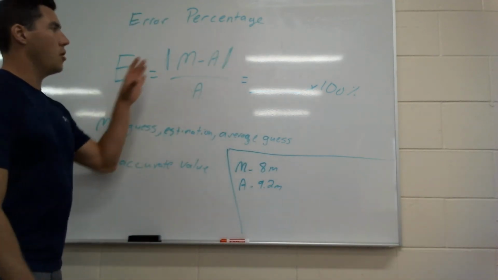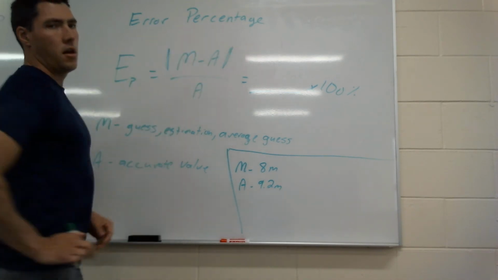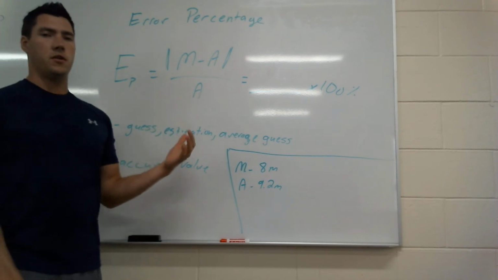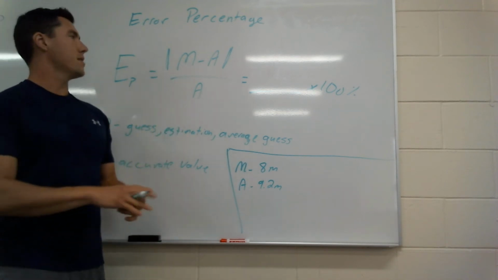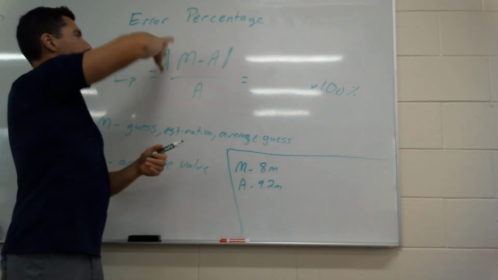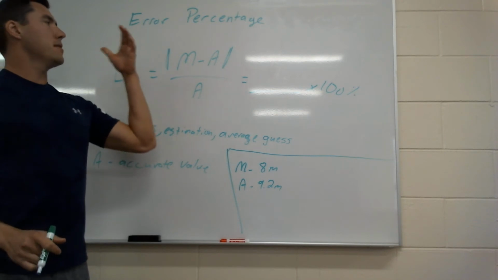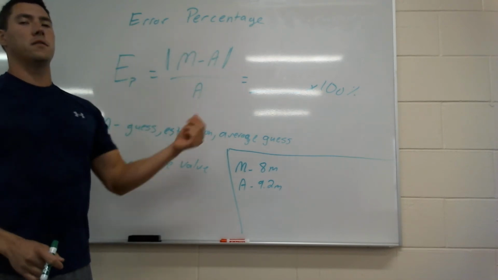Okay, let's actually go through this equation. Last thing I forgot to mention, these two lines mean there's an absolute value. What does an absolute value mean? It means that anything in between these straight lines, anything that comes out of there is going to be positive.